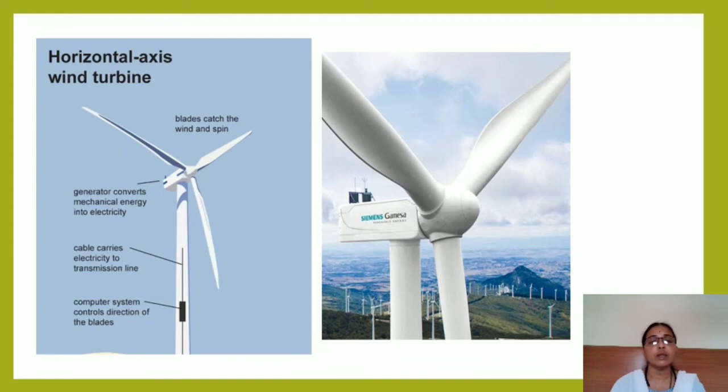Mechanical energy means this movement of the fan. When the fan keeps on rotating, it rotates the turbine, and when the turbine rotates, the mechanical energy of the turbine gets converted to electrical energy. Further, from the tower you can see the cable is being passed for conducting the electricity.